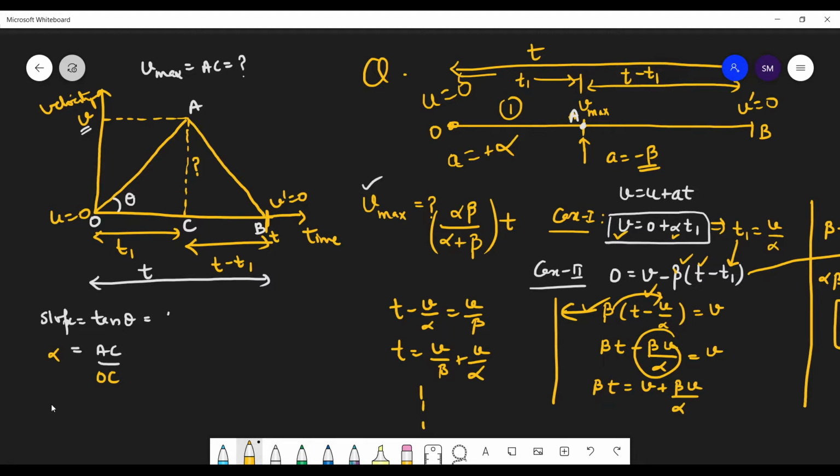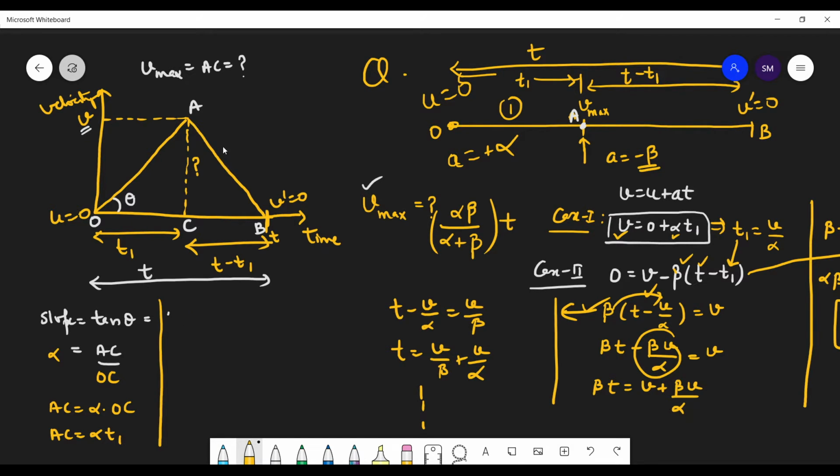So you have to find AC. AC will be equal to alpha into OC. Now, what is OC equal to? That's T1. So AC is equal to alpha T1.